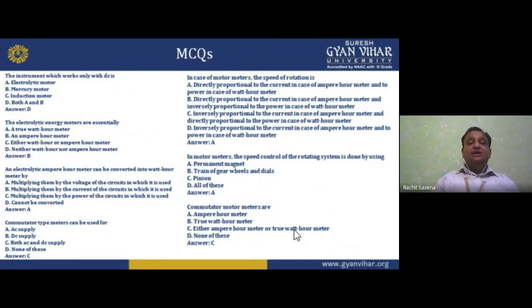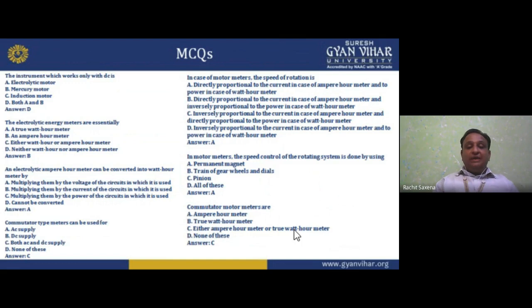Now these are some multiple choice questions related to this. The instrument which works only with DC is the electrolytic meter, the mercury meter, or the induction meter, or both A and B. So the option is D, electrolytic and mercury. Electrolytic energy meters are essentially a true watt hour meter, an ampere hour meter, either a watt hour meter or neither watt hour nor ampere hour meter. So option B, an ampere hour meter. An electrolytic ampere hour meter can be converted into a watt hour meter by multiplying with the voltage of the circuit which is used. So option A.